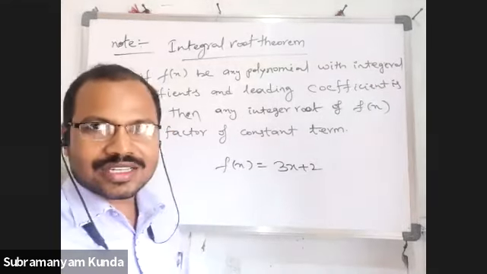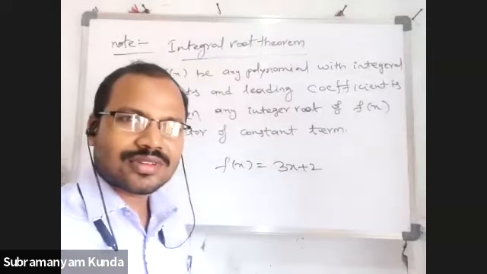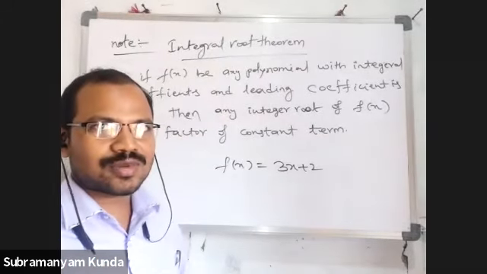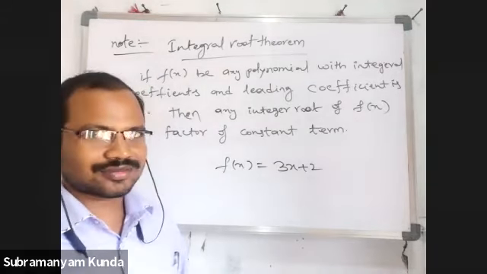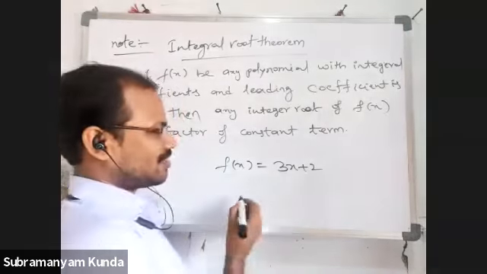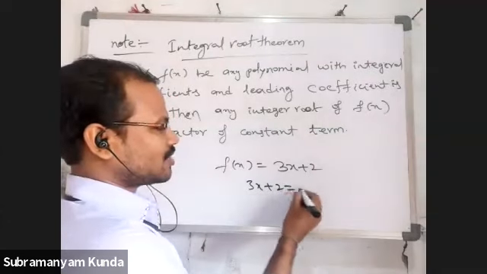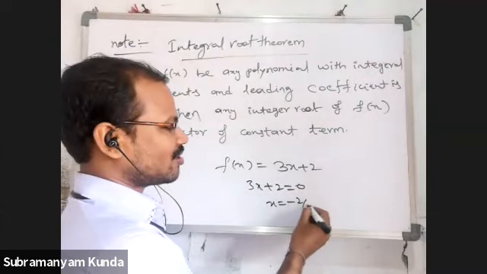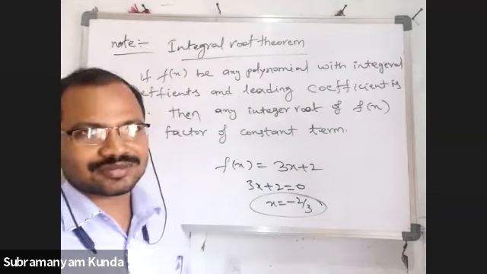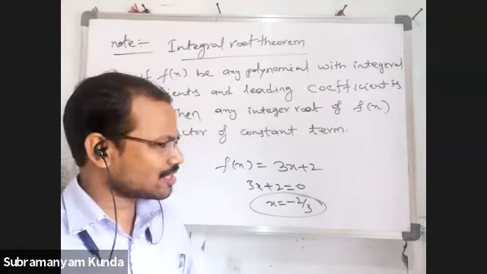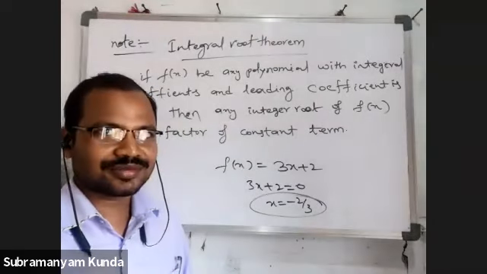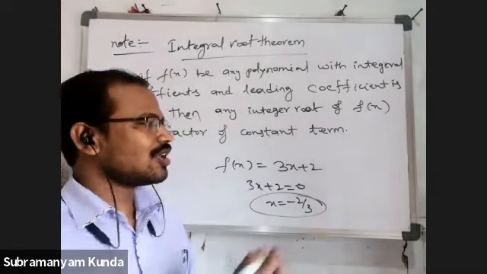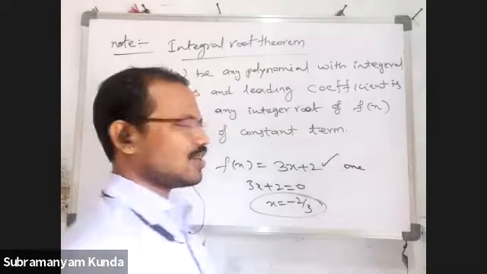Tell me what is the zero of this polynomial. 3x plus 2 is equal to 0, x is equal to minus 2 by 3. So how many zeros are possible for f of x? Only 1 zero.